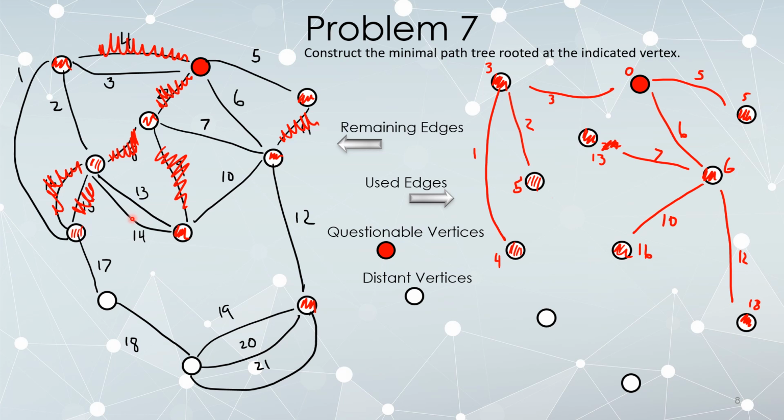Similarly, here I've got 13 and 14. Those are connecting here. But 5 plus 13 or 14 is going to be bigger than the 16 I have here. 16 plus 13 or 14 is definitely bigger than 5. So one at a time, if I add this in with a 13, I immediately say, nope, I'm not going to use that. So I delete it. And since I deleted it as I tried it, I get to delete it from the original graph. And similarly, if I throw this in with a 14, I would immediately say, nope, nope. So since I'm not going to use it, delete it. And since I deleted it as I first tried to use it, delete it from the original graph as well.